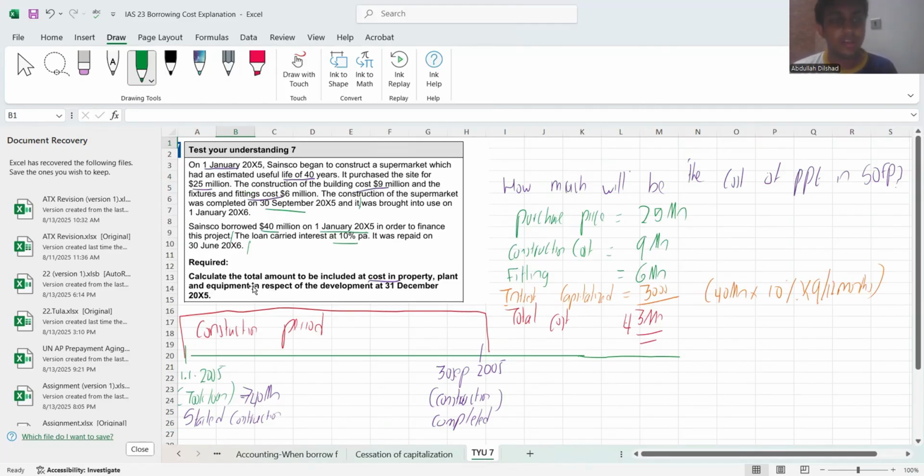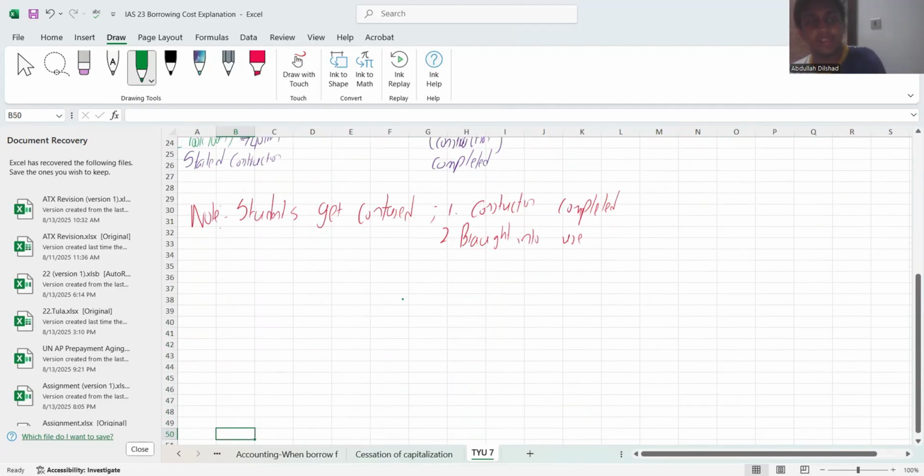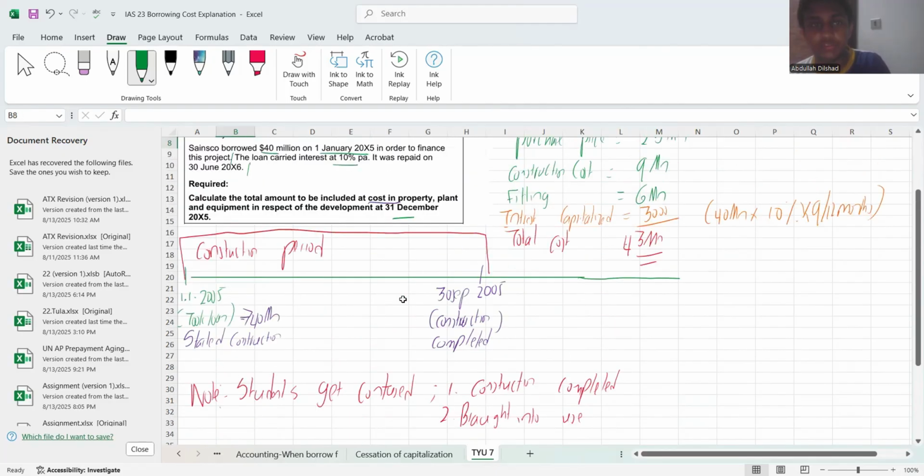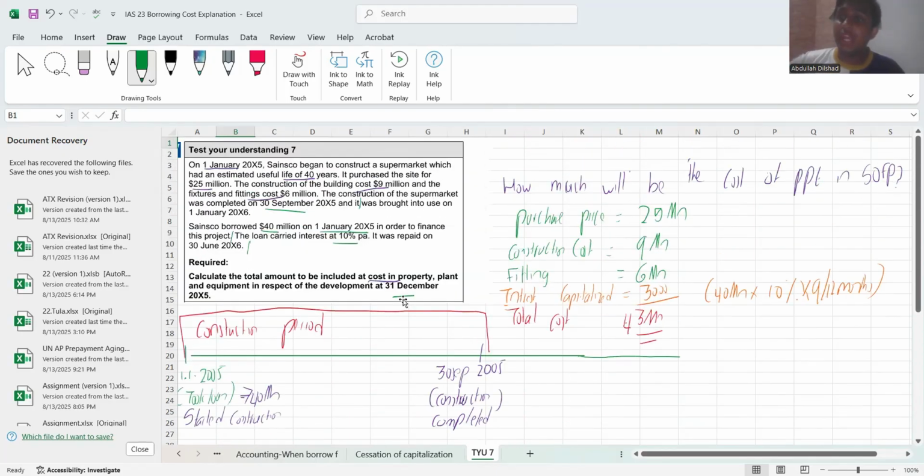The requirement: calculate the total amount to be included at cost in PPE at 31st December. What they're asking is simple. Under non-current assets, I am going to show under my PPE. Why PPE? Because it's used for business purposes. How much do I need to show? Now this is a complete package of question. Even though the paragraph might look large enough, I would say the content is less.